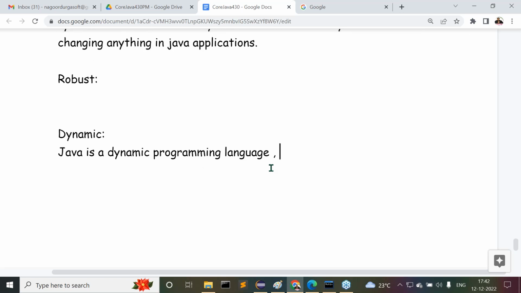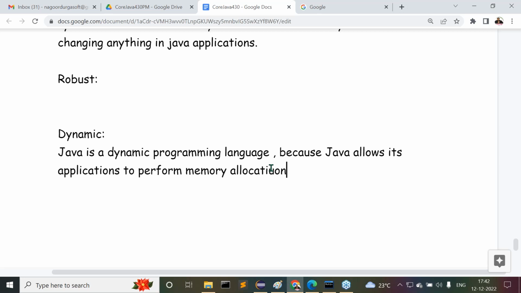Right. Okay, fine. Why? Because Java allows its applications to perform memory allocation for the data at what time? At runtime, not at compilation time.